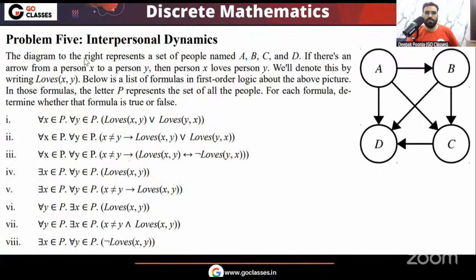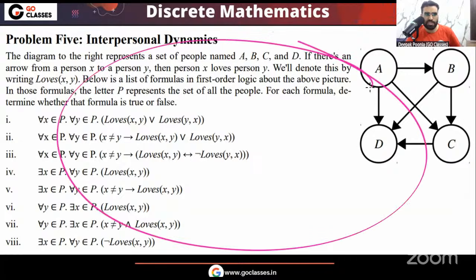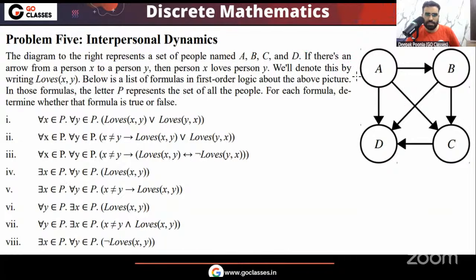This is today's question. This is taken from Stanford University, and this is a beautiful question. It will be like the complete revision of first order logic.